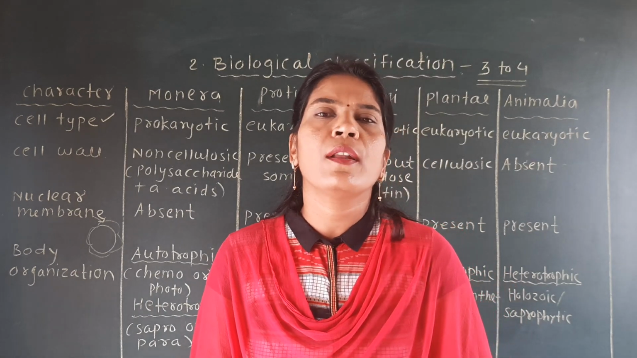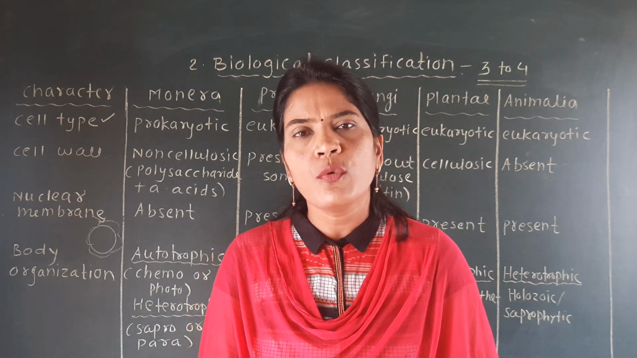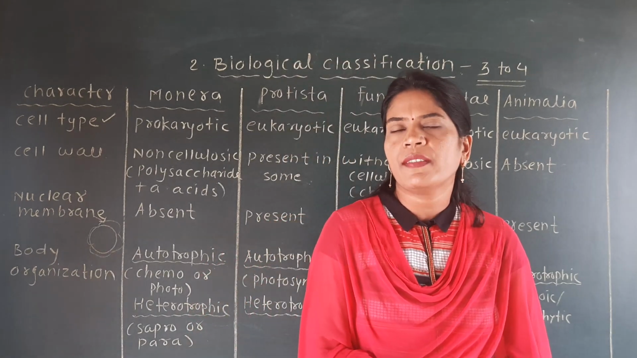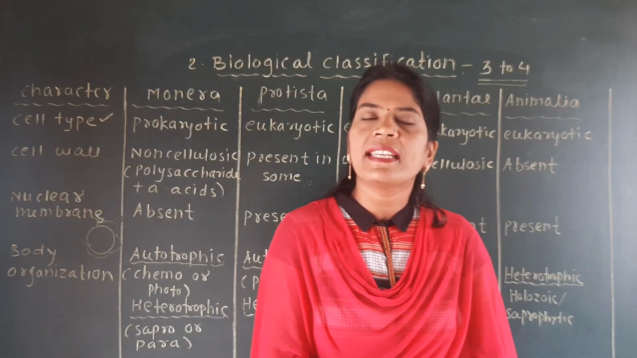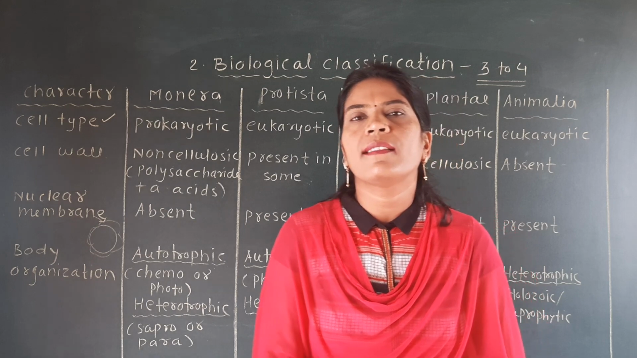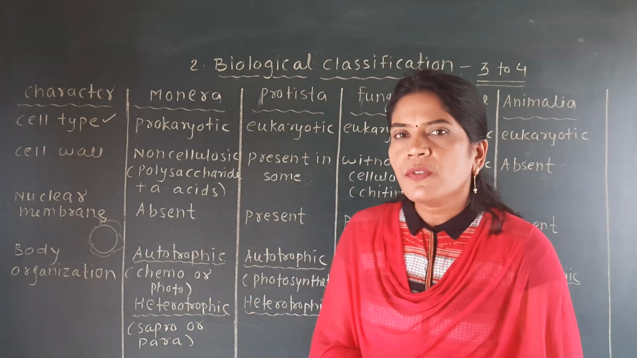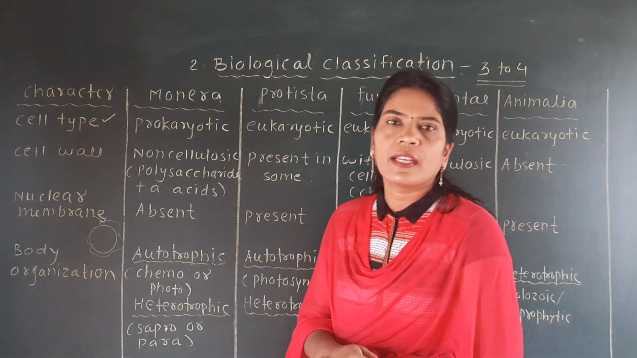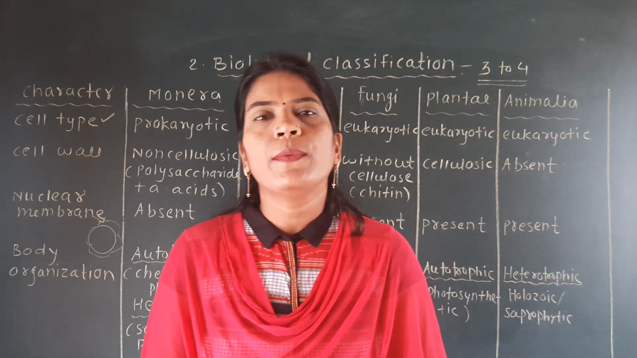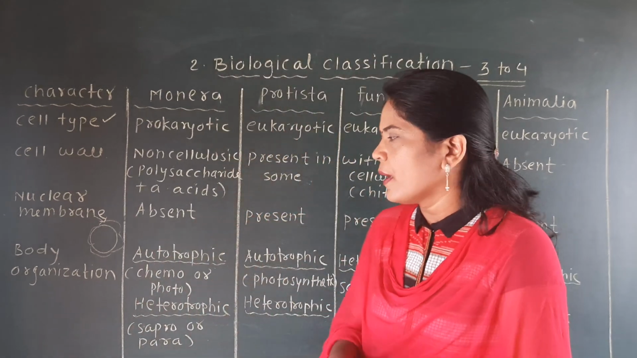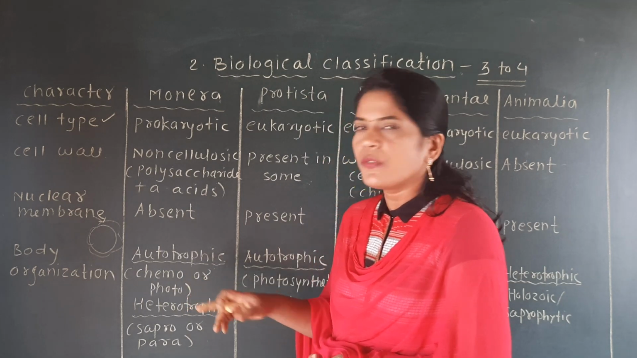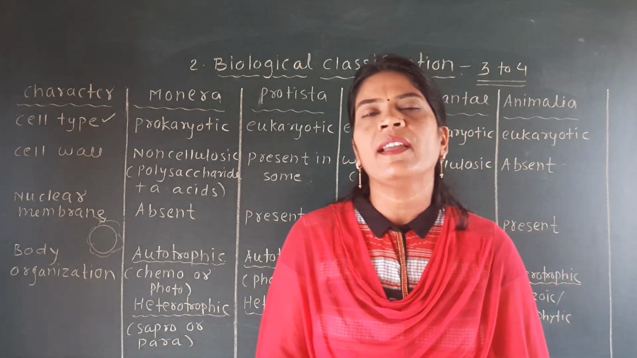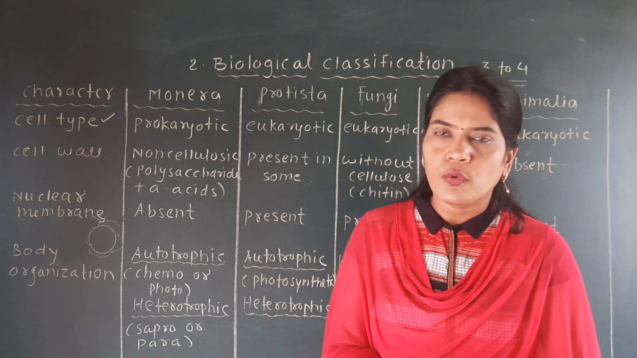They can prepare their own food by the help of two methods: with the help of sunlight, which we call photosynthetic, and with the help of some chemical molecules, which we call chemosynthetic. So chemosynthetic and photosynthetic are the two types of the autotrophic mode of nutrition. Chemosynthetic means with the help of chemicals, and photosynthetic means with the help of light, they can prepare their own food.